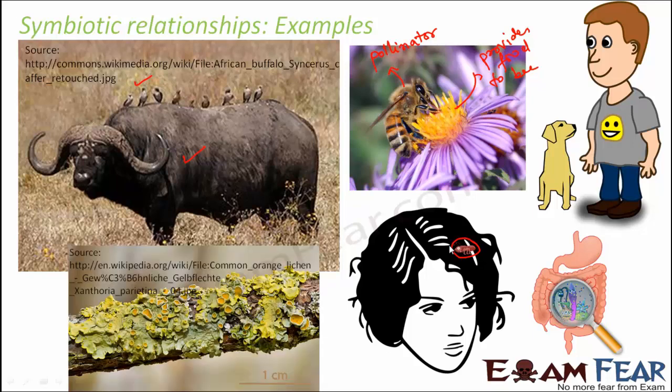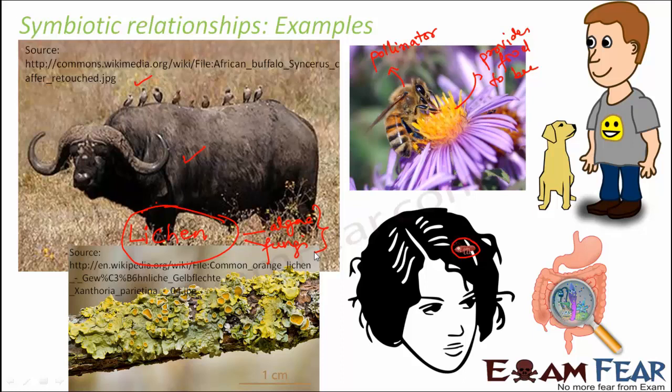Now comes the example of fungi. This is a very popular symbiotic relationship between fungi and algae, and this is called lichen. Lichen is the name given to the symbiotic relationship between algae and fungi. Now what are algae? Have you ever seen a pond with a green grass-like layer on its surface? I'm sure you would have seen it. That green colored surface is formed of algae.